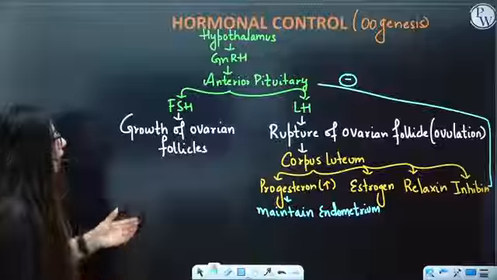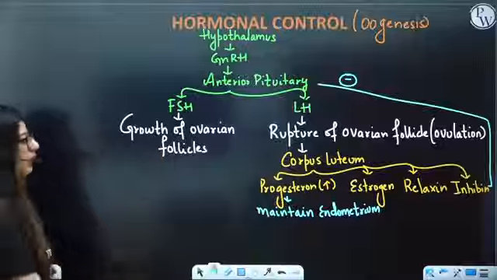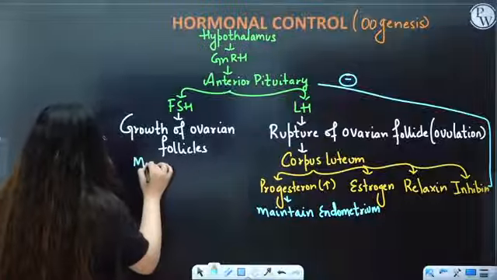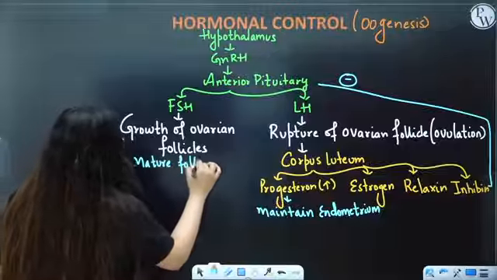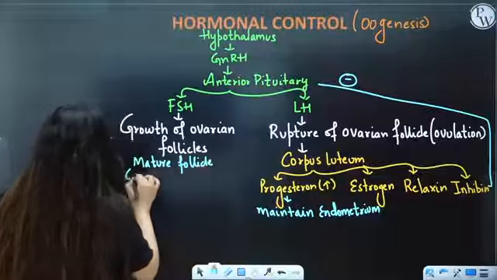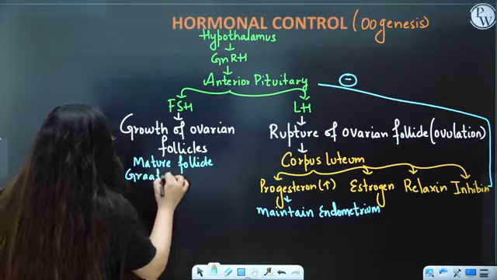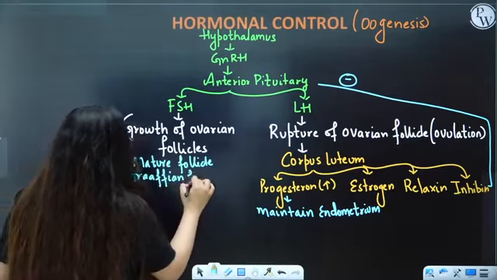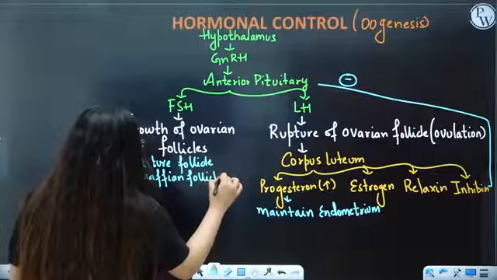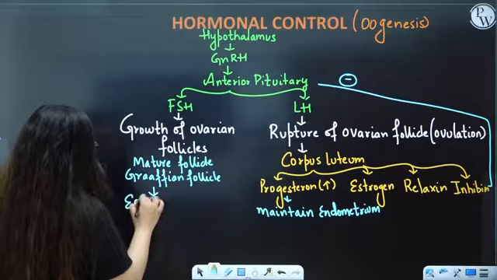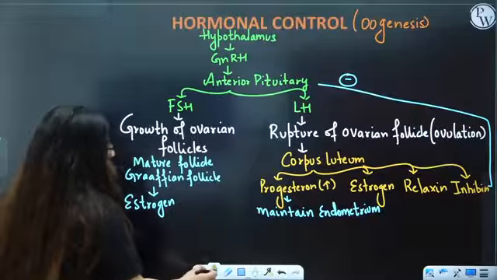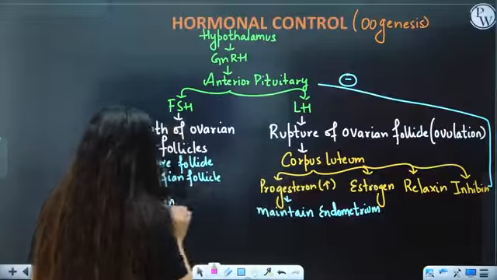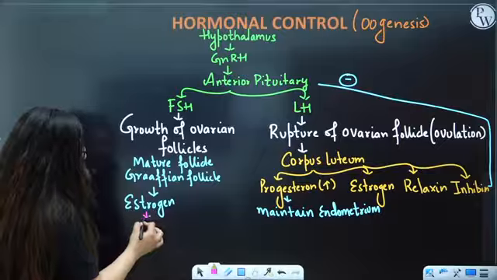Okay. Otherwise, these follicles, what are they producing? After growth, the follicle which has matured is known as a mature follicle or Graafian follicle. This Graafian follicle will produce a high amount of estrogen. It is a source of estrogen. So estrogen and progesterone are the main female hormones. Now, what is the role of the estrogen? It maintains